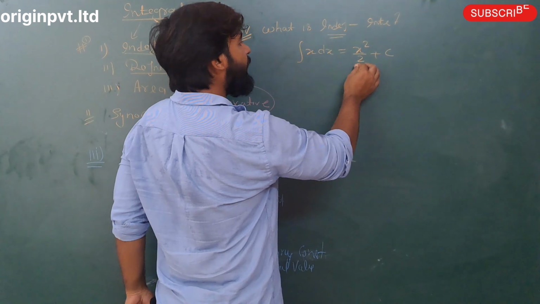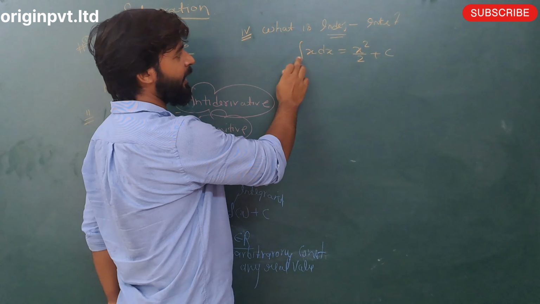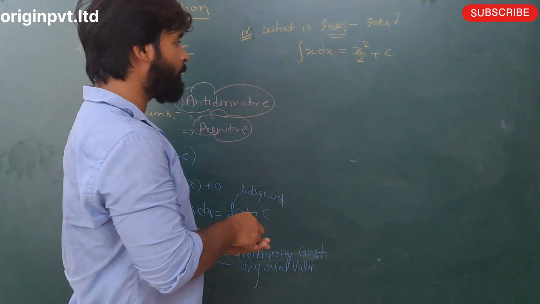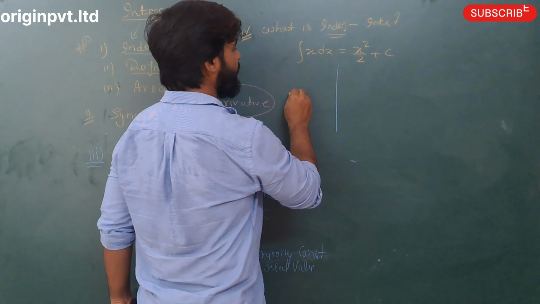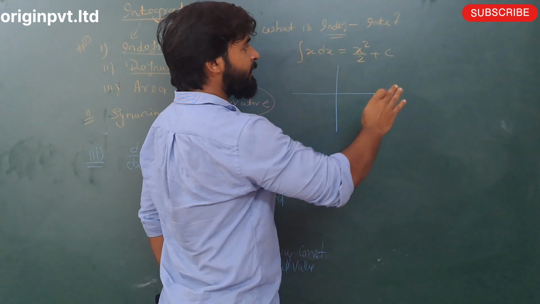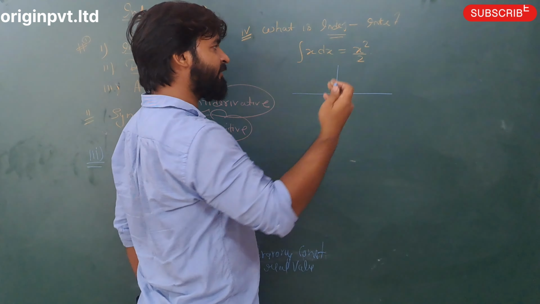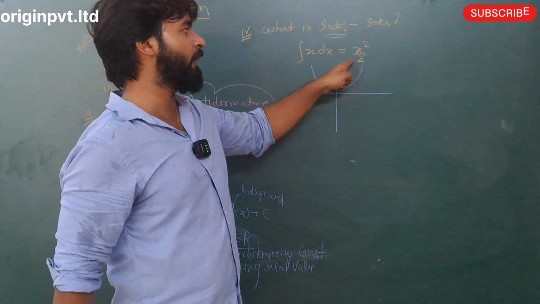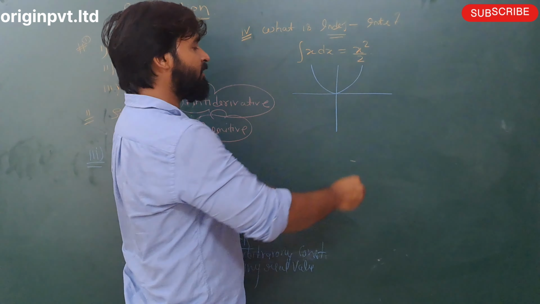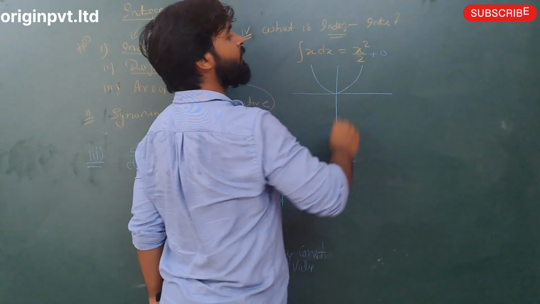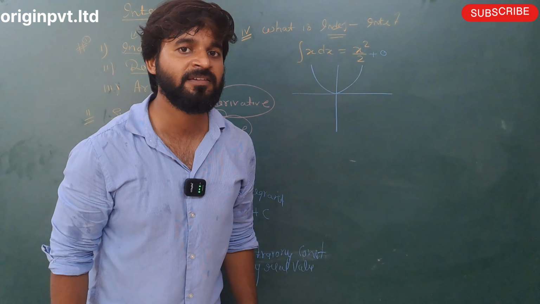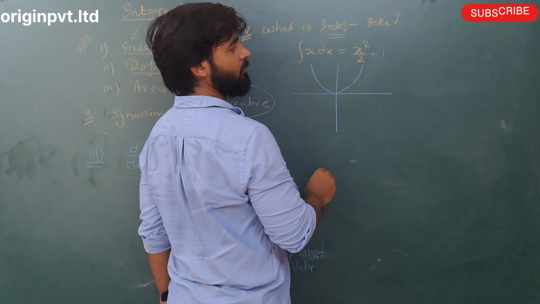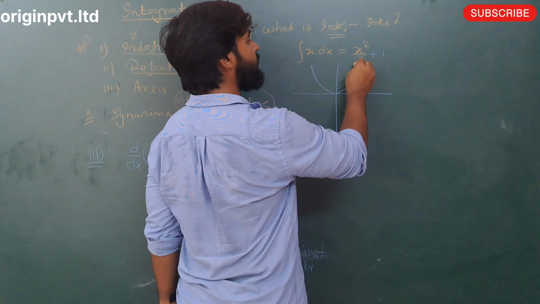When I make the graph of the integration of x dx, we make the graph of x square by 2 plus c. Why? Because both are the same. Now, making the graph, let us assume that c is not here. I am making the graph like this. This is a parabola, y is equal to x square by 2. It means the c value is 0. If I put 1, the graph shifts by 1 point.